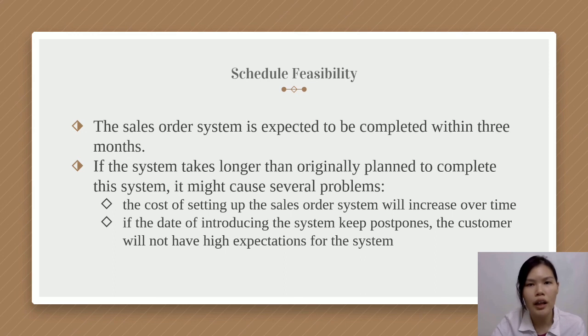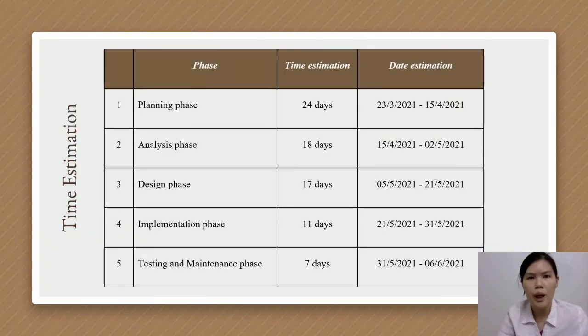In addition, Eating Burger will promote the new sales order system to the customer before the first implementation in order to better understand it. However, if the date of introducing the sales order system is postponed, customers will not have high expectations for the system. This is the estimated time for developing and setting up the sales order system. It will start on March 23, 2021 and end on June 6, 2021.